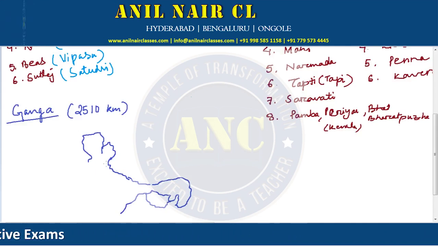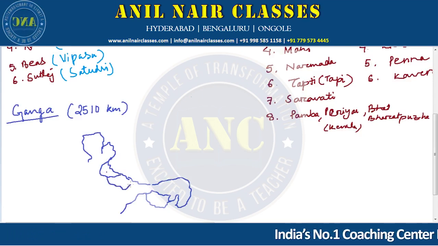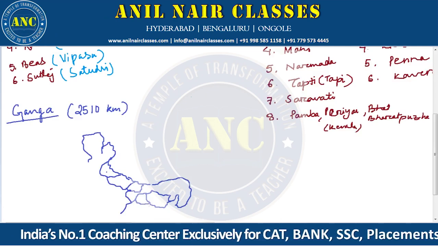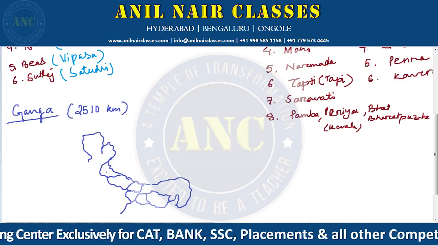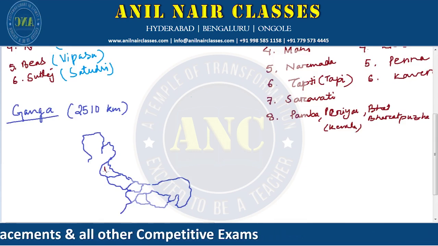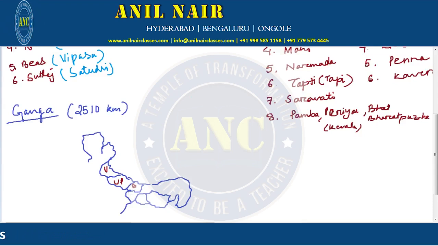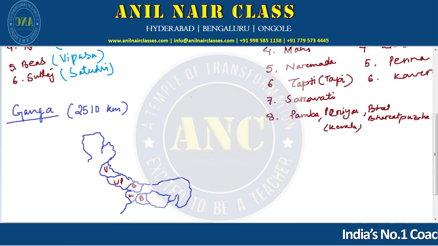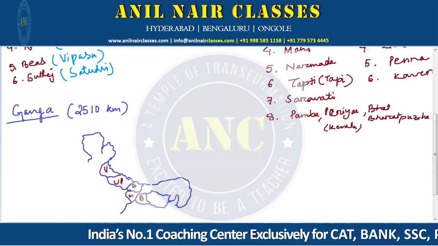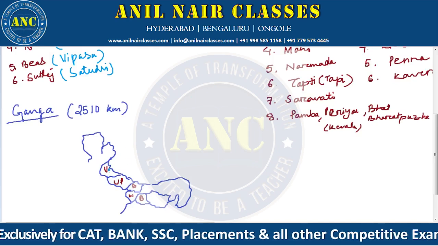So for clarity, this is Uttarakhand, this is Uttar Pradesh, Bihar, West Bengal, and this is Bangladesh. So I'll put it point-wise. This is Uttarakhand, Uttar Pradesh, Bihar, West Bengal, Brahmaputra. Now here, how the river flows is, it starts from Uttarakhand,